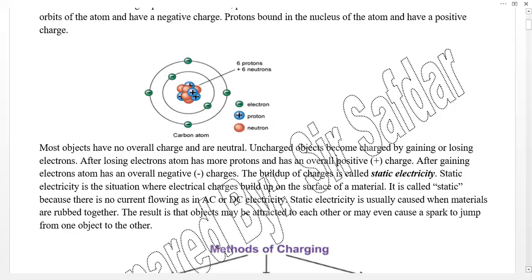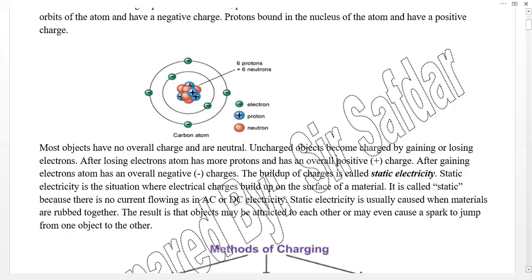Any material surface shows behavior of electric charges, either positive or negative. It is called static because there is no current flowing as in AC or DC. So the static behavior of charges shows an effect of current, but this current is stationary. It is not moving like AC or DC. Static electricity is usually caused when materials are rubbed together.